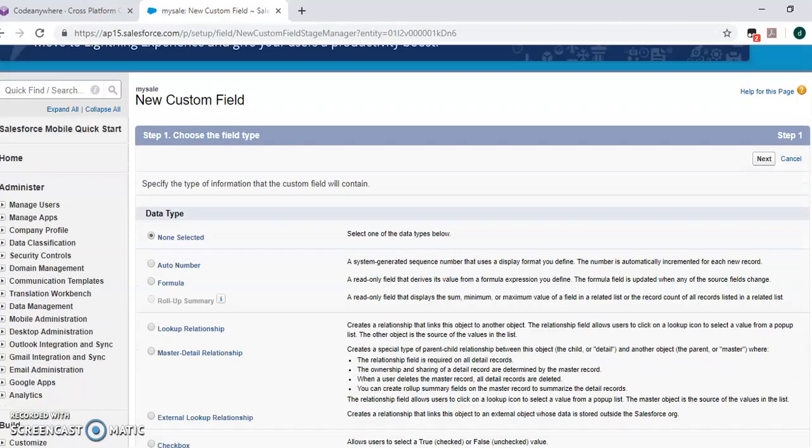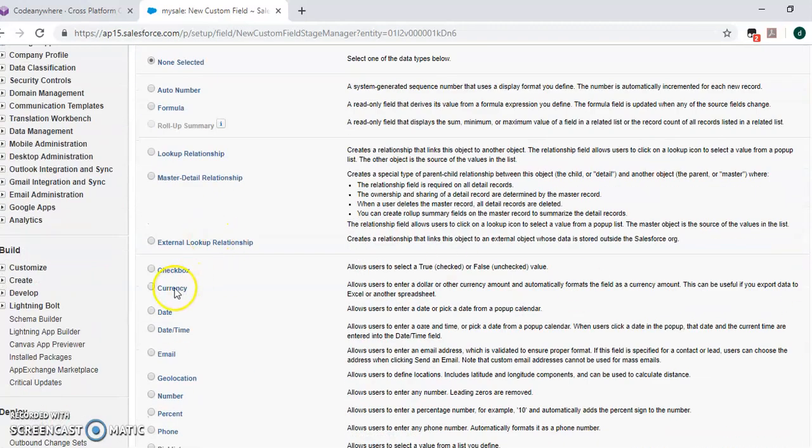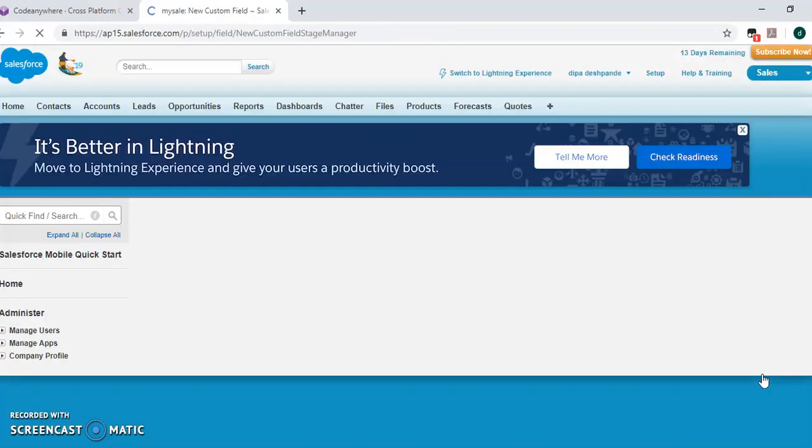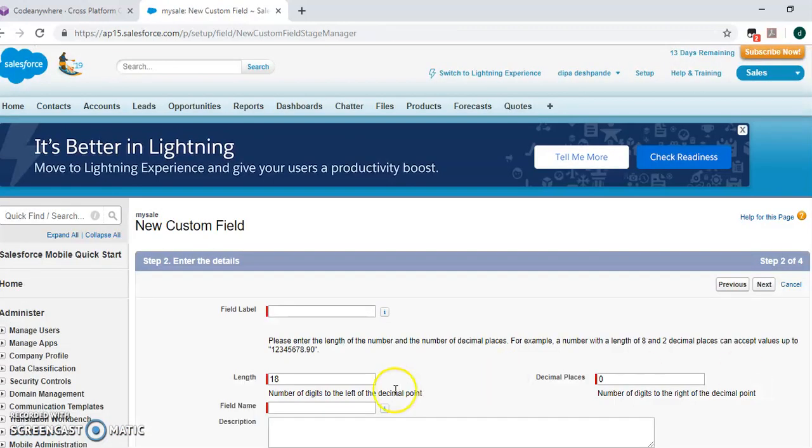Select data type as Currency. Next. Quantity Sold.